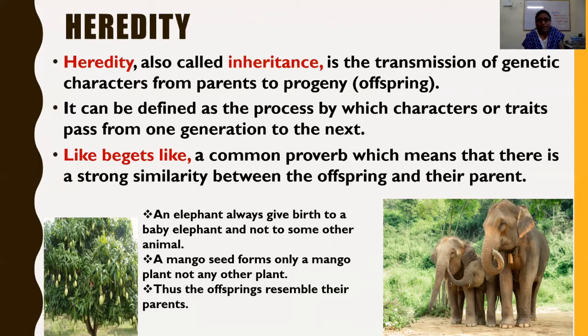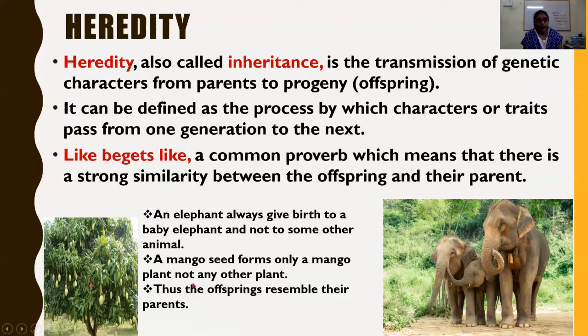Here some NCERT sentences are brought over, and this chapter on genetics starts with these sentences in NCERT. An elephant always gives birth to a baby elephant and not to some other animal. The parent elephant gives birth to a baby elephant, not a tiger cub or a lion.